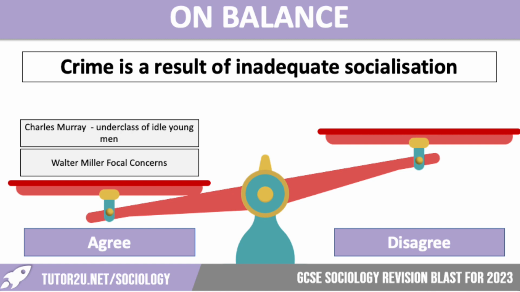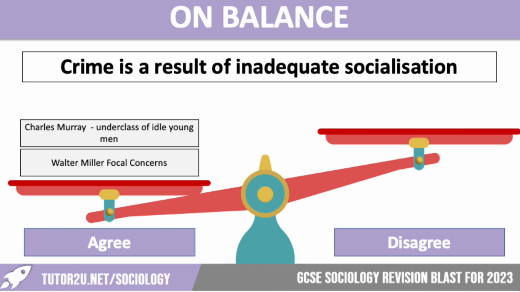We've also got Walter Miller and his focal concern study. So he suggested that working class boys were socialised into a number of distinct values that together meant they were more likely than others to engage in delinquent or deviant behaviour. And he called these values focal concern. So, for example, excitement was one of them. He said they seek out excitement, particularly when they're not at work. Toughness, they want to prove that they're tough or they're hard. Smartness, they'll be using their wit, which might include smart remarks that get them into trouble at school.